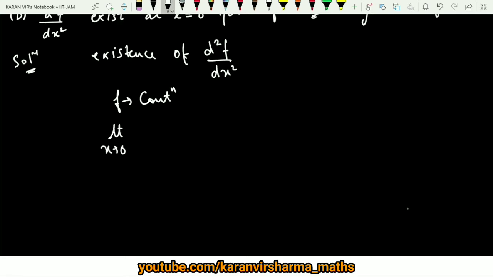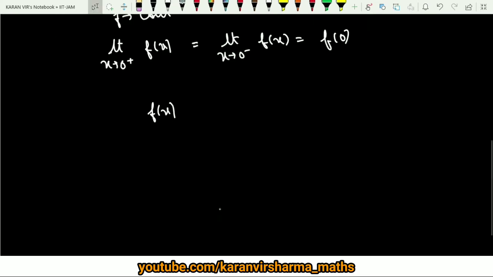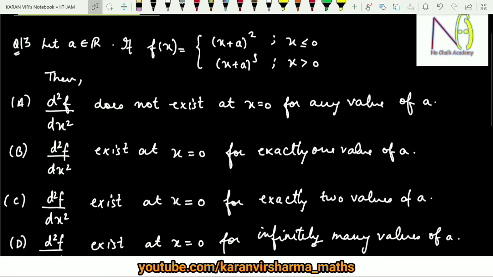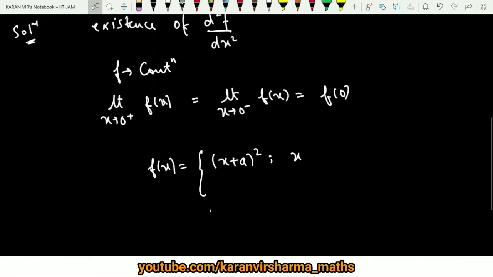So if I say limit x tends to 0 positive, f of x must be equal to limit x tends to 0 negative, f of x, which must equal f of 0. So f of x is defined as (x plus a) whole square whenever x is less than or equal to 0, and (x plus a) whole cube whenever x is strictly greater than 0. Now limit x tends to 0 positive, you will be considering this case, f of x that is (x plus a) whole cube. So here it will be a cube. Here it would be 0 negative, so this limit will come, and here it will be a square.